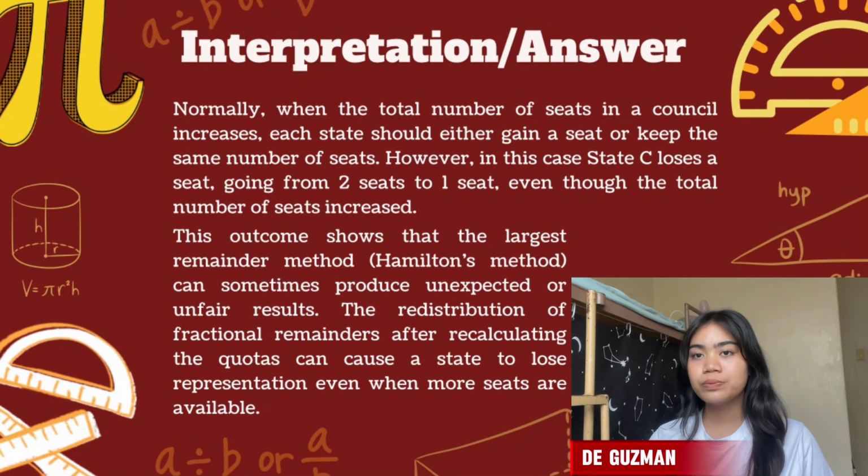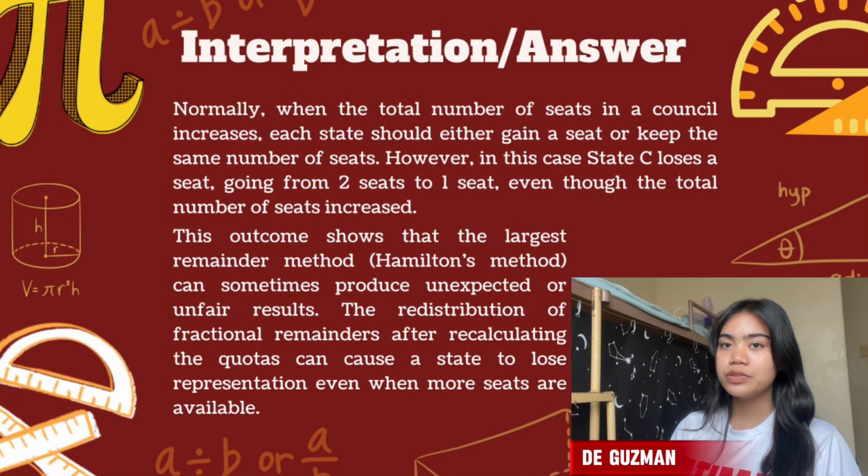Normally, when the total number of seats in a council increases, each state should either gain a seat or keep the same number of seats. However, in this case, State C loses a seat, going from 2 seats to 1 seat, even though the total number of seats increased. So again, this situation demonstrates the Alabama paradox, which occurs when increasing the total number of seats in an apportionment causes a state to lose a seat instead of gaining or keeping the same number. This paradox highlights a limitation of Hamilton's method and is one reason why other apportionment methods are sometimes preferred.